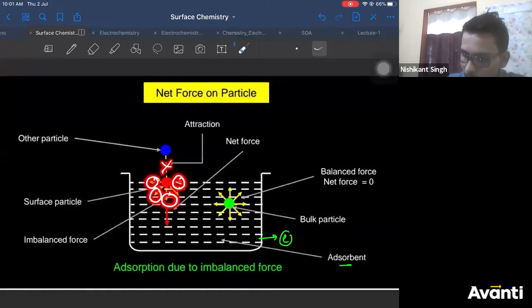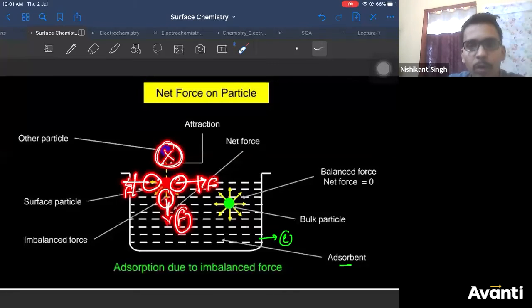So this molecule will attract it in this direction. This molecule will attract it in this direction, right? And this bottom molecule will attract it in this direction, right? Let me redraw it. One molecule here, one here, one here, nothing on the top. So this molecule will attract it by force F in this direction. Force F in this direction will be balanced, cancel out. There is a net downward force which is not balanced by any upward force.